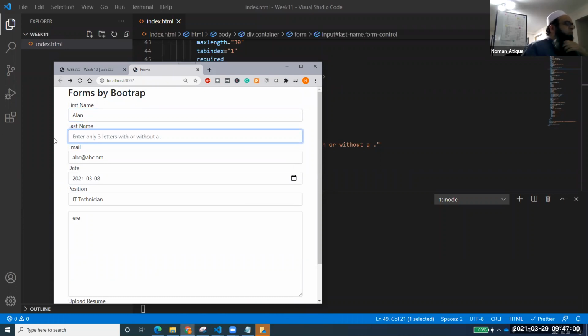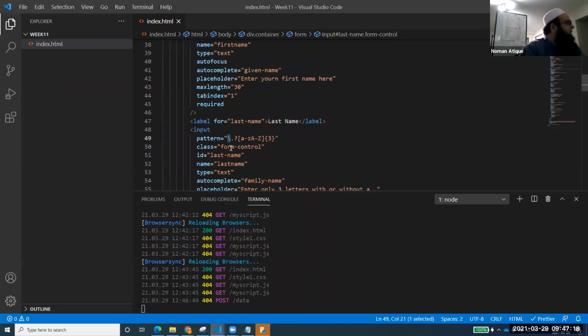And that is a good reason I've used the placeholder also. I've changed that, so I've used the placeholder: enter only 3 letters with or without dot. With or without a period. So you can always use these 3 letters. Right? So that is basically one of our patterns. So you can use pattern with something. This is another form of that.